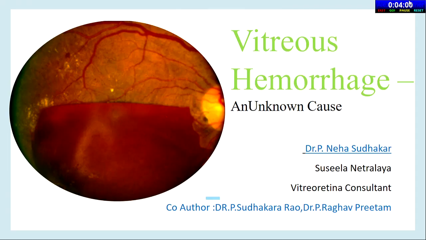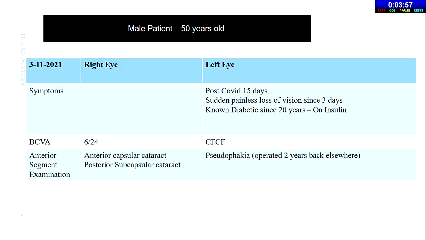Good evening, all. My case is a vitreous hemorrhage from an unknown cause. This is a male patient, 50-year-old. He was post-COVID 15 days. He came with sudden painless loss of vision since 3 days in the left eye. He's a known diabetic who is on insulin.